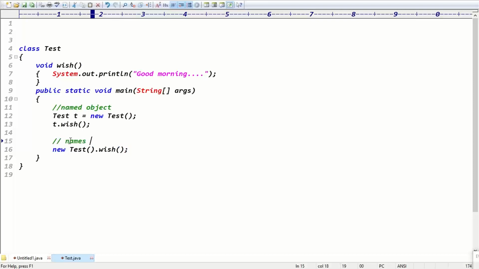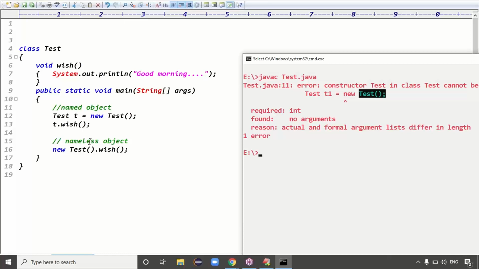I will tell you how and when to use a named object and a nameless object in tomorrow's class. First try to understand the syntax here. Named object means an object with a name. An object without a name is called a nameless object. When we will use which, I'll tell you later. Both cases will get the same output, guys.